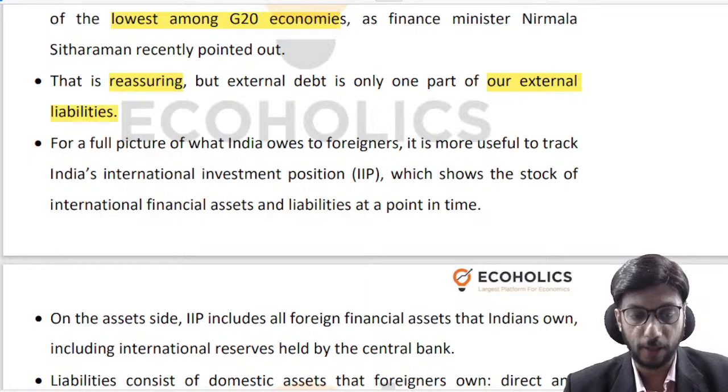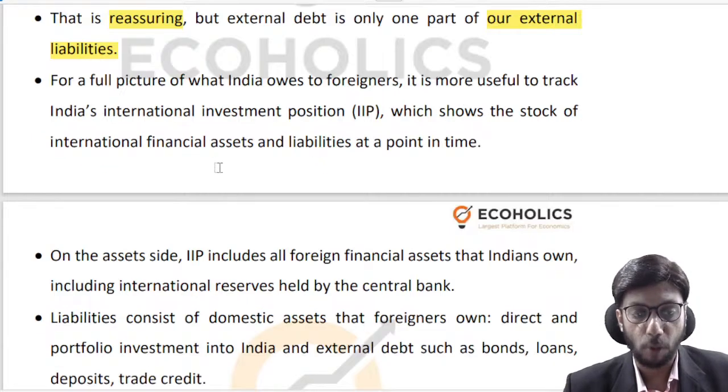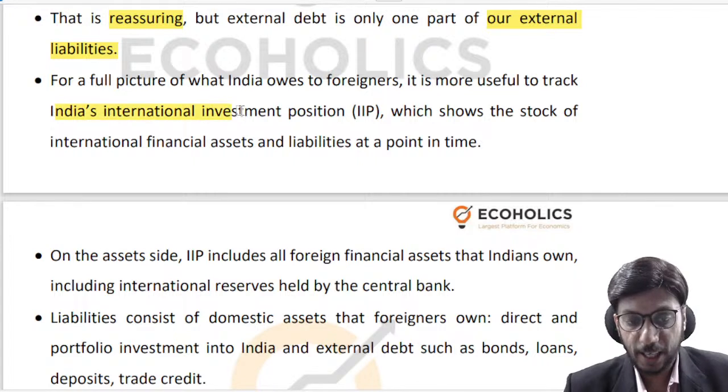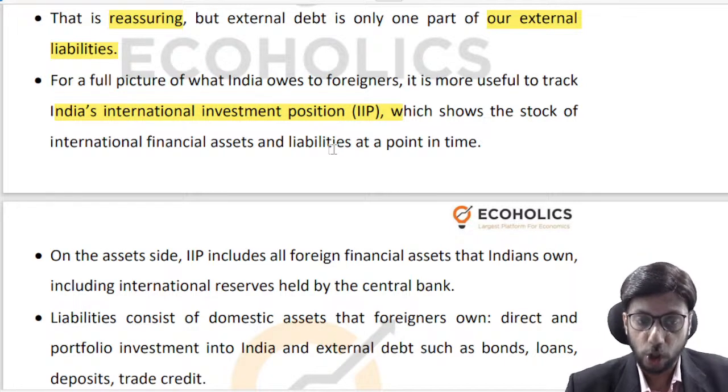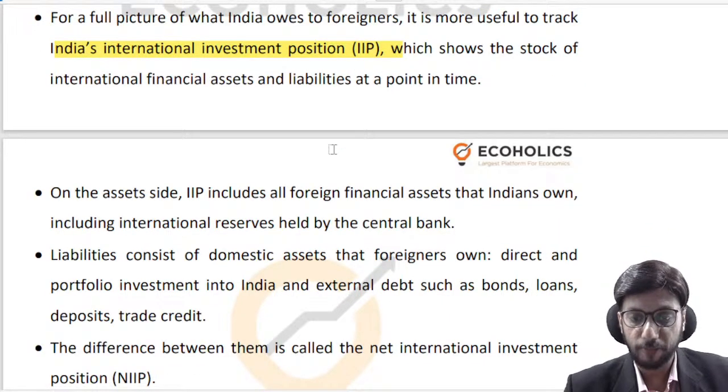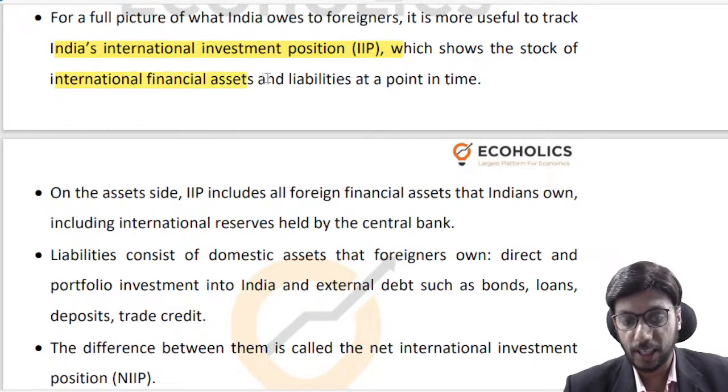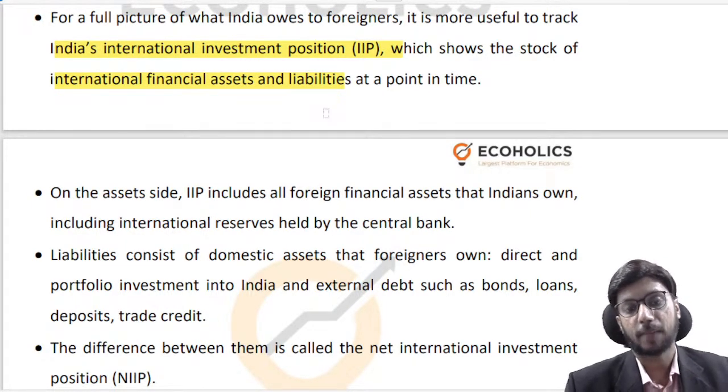So the important point over here is that you have to track India's international investment position. Apart from our external liabilities or external debt, you should also be able to track India's international investment position. This will tell you what is the stock of international financial assets and liabilities at a point of time.